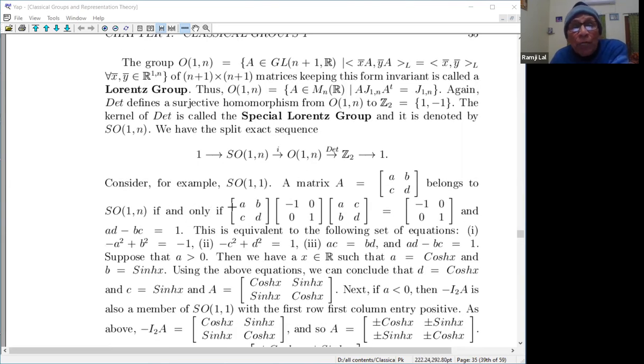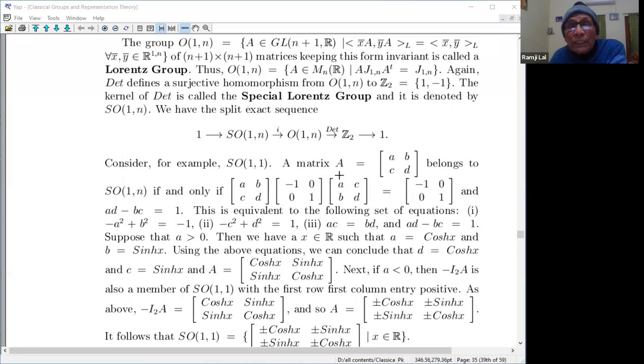Now consider, for example, SO_1^1. What is this SO_1^1? A belongs to SO_1^n if and only if this holds, where this is J_11. So (A B; C D) J_11 (A B; C D) transpose is J_11, and let us put the determinant to be 1 also here.